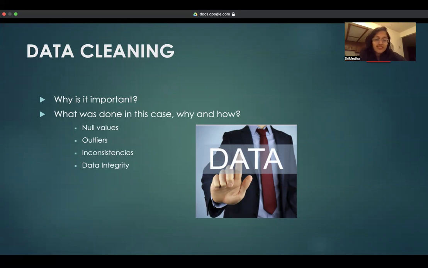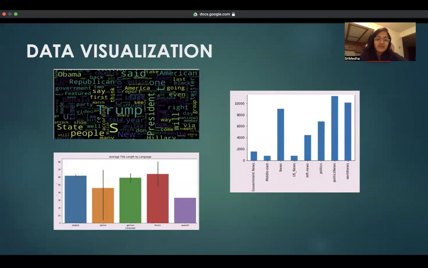Moving on to data visualizations. Data visualizations helped in understanding different trends and patterns in the data. As we can see in the graphs here, the word cloud shows the most commonly occurring words. The bar graph right below the word cloud shows us the average title length by language. We can see that the news articles that are written in English and French tend to have longer titles as compared to the ones written in Spanish. The bar chart on the right side shows us the number of news articles we have in our data set that are coming from different sources.